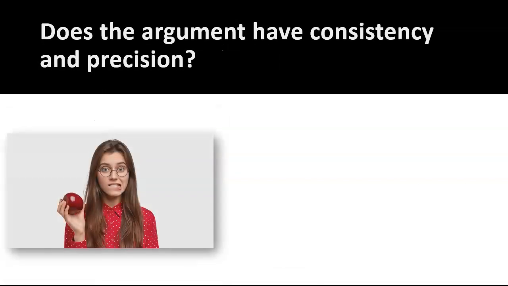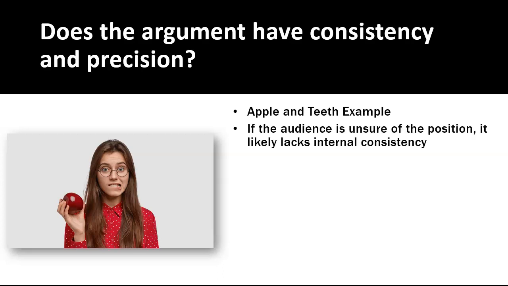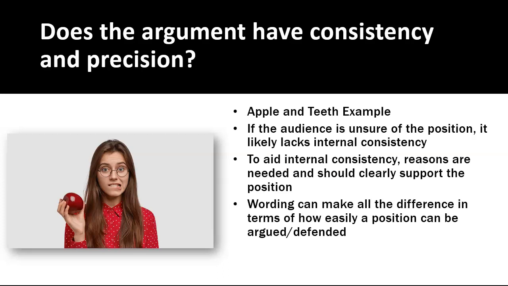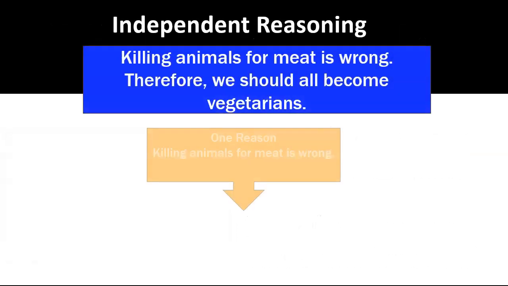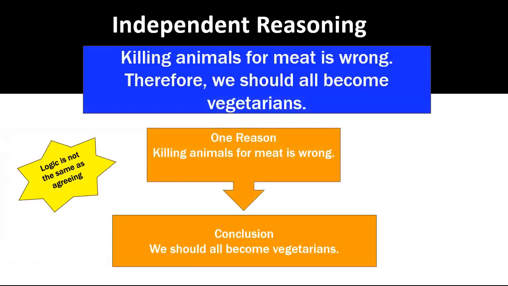The apple and teeth examples from the chapter demonstrate how word selection and the depth within the line of reasoning to support a position can make all the difference, not only in effective persuasion, but to help clarify and accurately understand the message. Some arguments work with only one reason on its own. No other reason is needed for this to be logical. The reason leads to the conclusion.